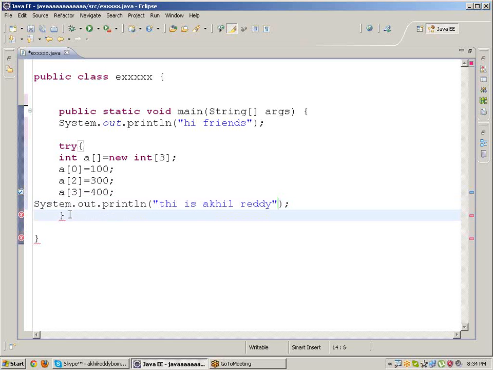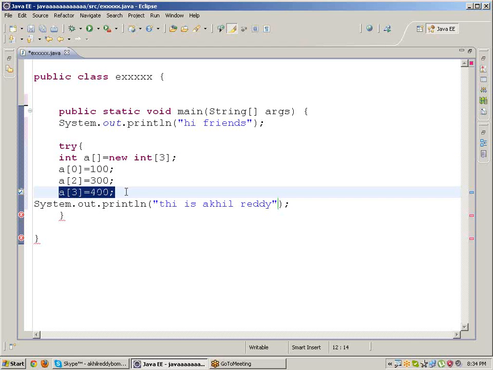Now, what is the unchecked exception? All that I wrote, size of array is 3, but array index starts with 0: a of 0, a of 1, a of 2, finished. But whenever I'm writing a of 3, it needs to show an error, but it is not showing an error. So this is an unchecked exception.